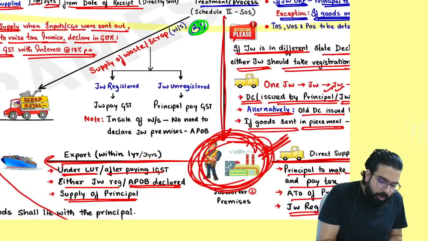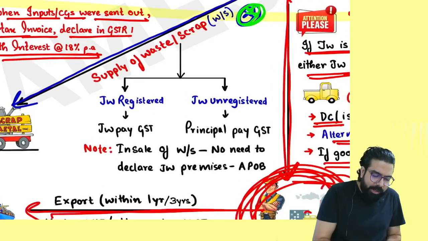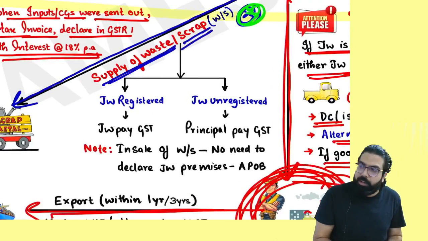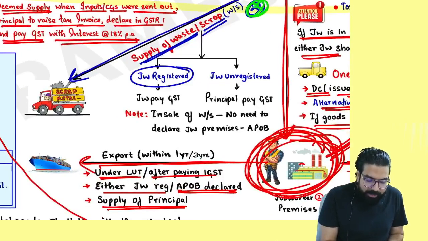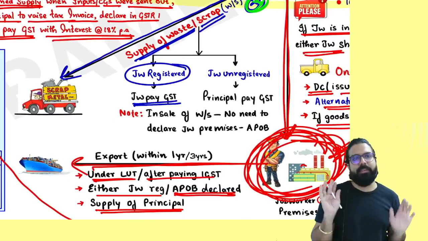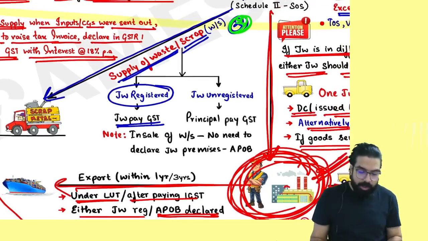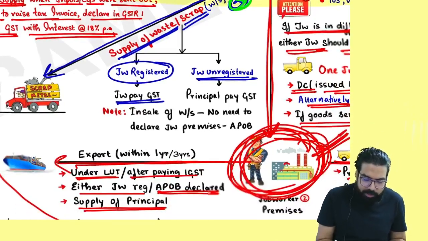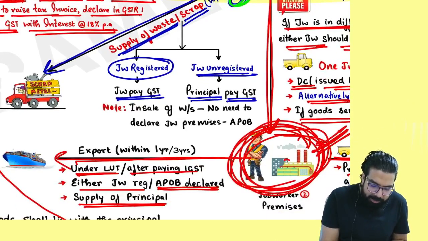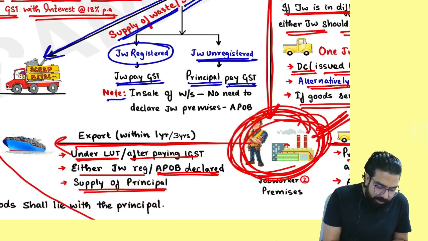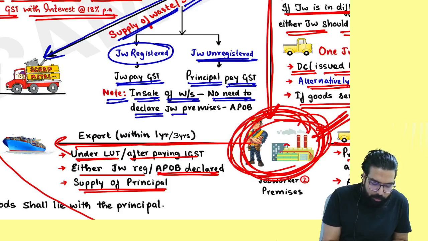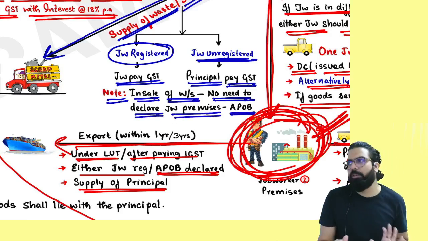If any waste or scrap is generated, then for supplying the waste or scrap, if the job worker is registered, the job worker has to pay the GST. Sir, if the job worker is unregistered, then the principal will have to pay the GST. But in case of waste or scrap, there is no need to declare the job worker premise as an additional place of business.